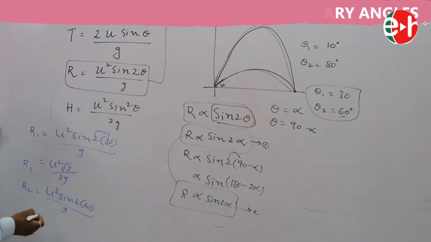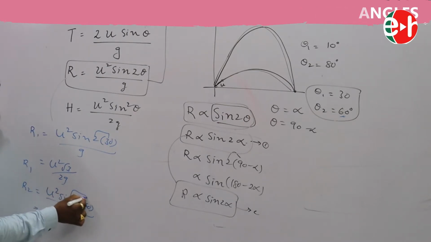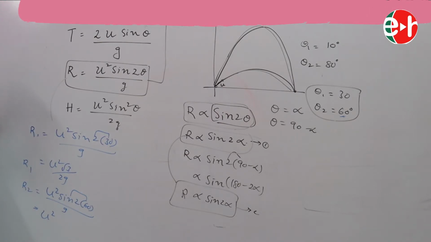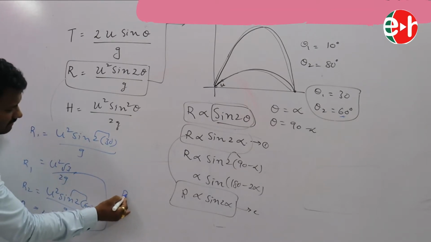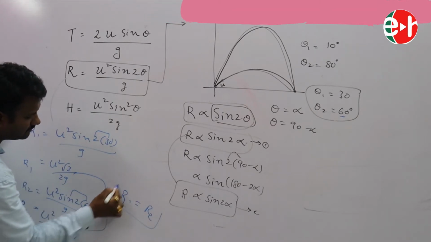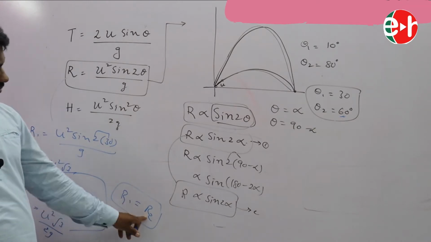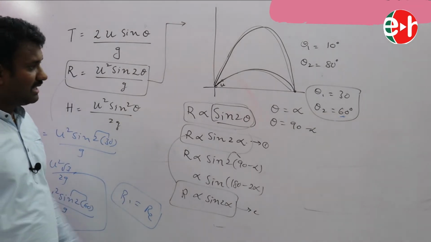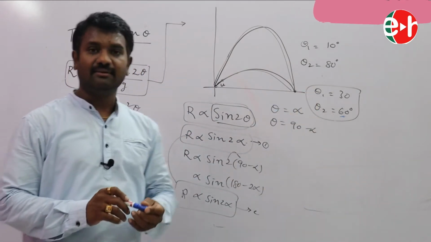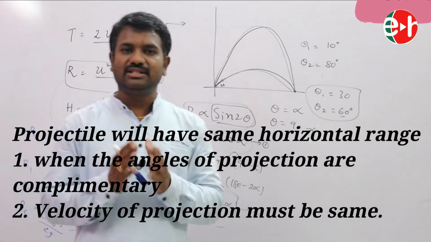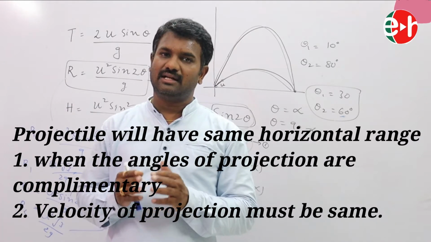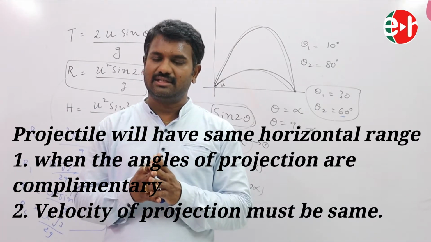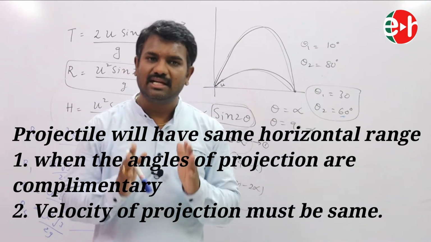U square sin (2 into 60) means sin 120. Sin 120 can be written as sin (90 plus 30), which is cos 30, and cos 30 is root 3 by 2. So u square root 3 by 2g. From this it is very clear that R1 equals R2. In both the cases we got the same range, but the angles of projection are different. Is it clear? So we can achieve the same range even with different angles of projection. The angles of projection must be complementary. Is it clear?